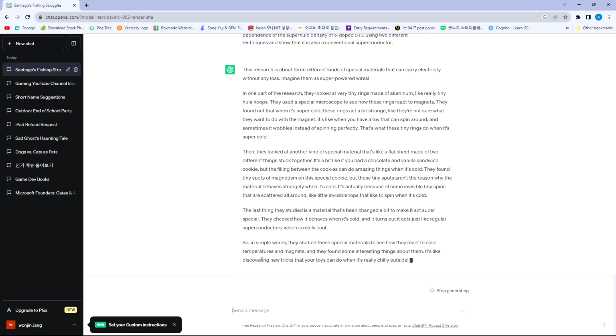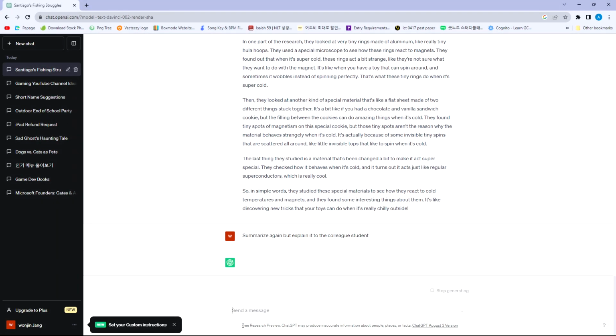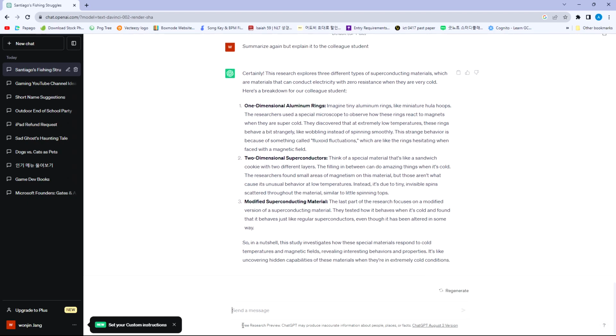Nice. I'll just do one more thing right now. I will ask ChatGPT to summarize that again, but explain it to the college student. As you see, ChatGPT can summarize the text very well, and also it can level up and down the text.